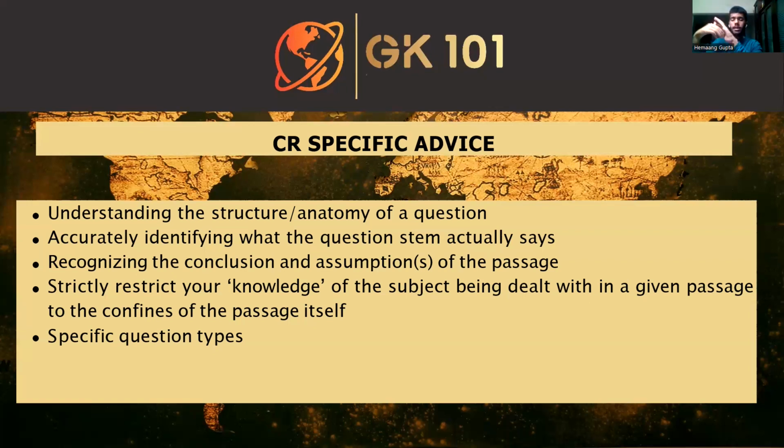And if I remember correctly, almost all critical reasoning questions in our paper referenced one particular line or the other in the passage. This made it easier in the sense that we did not have to spend a lot of time thinking about whether a particular point would form the main part of the passage, or maybe just an ancillary point. But at the same time, it also made it more tricky in the sense that we did not have the luxury to take it as a blanket statement and go ahead with that. So you need to accurately figure out whatever the question stem is saying, and don't be afraid to spend maybe another extra 3-4 seconds, just absolutely ensuring that you have it down pat, whatever the question statement is actually saying.